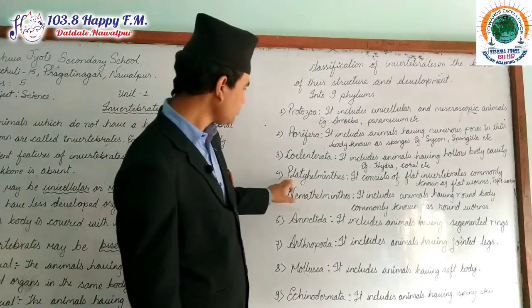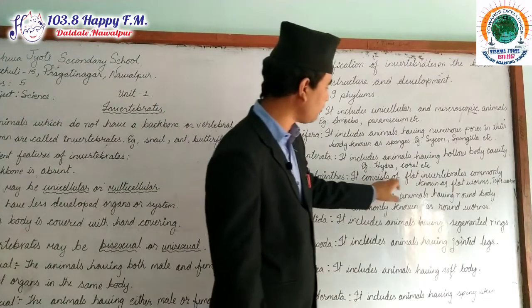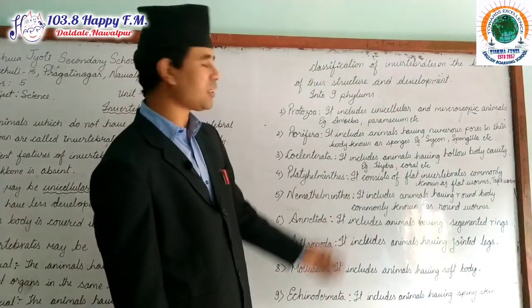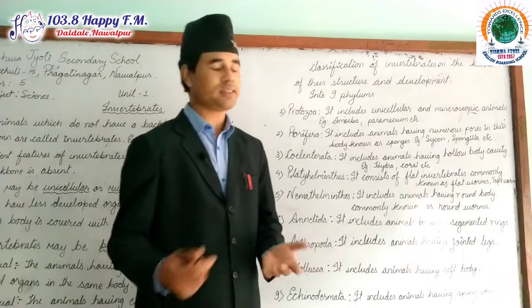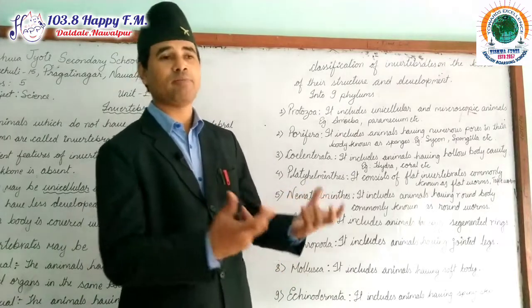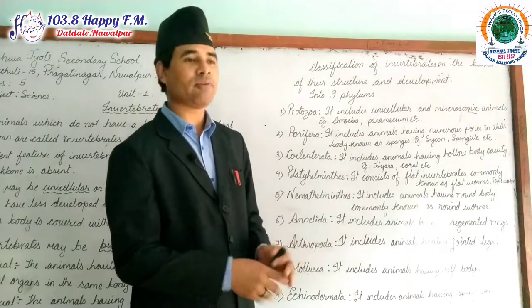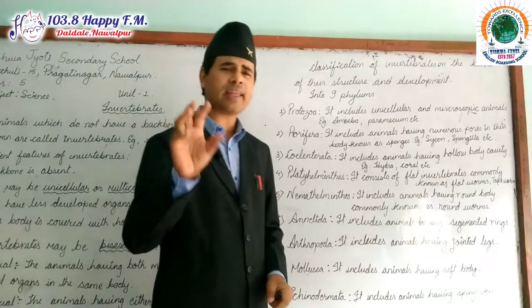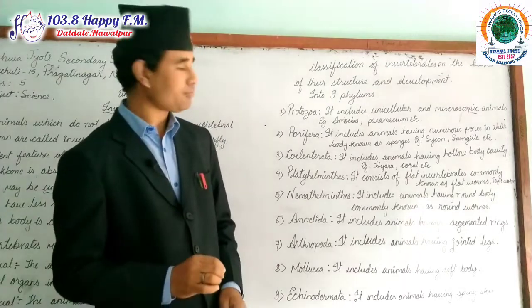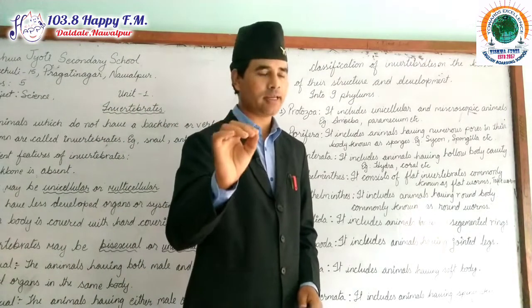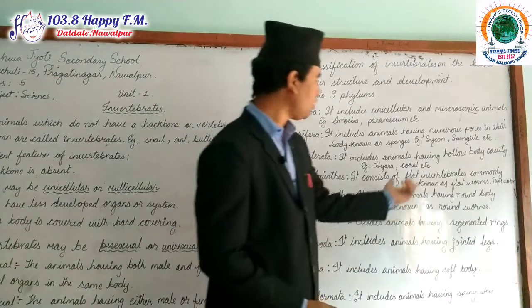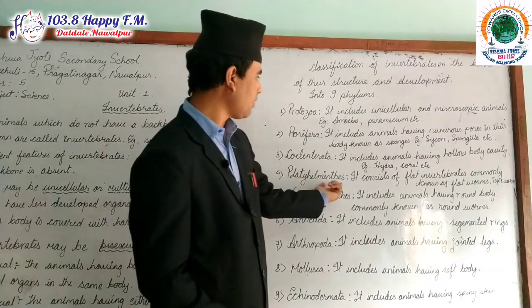Now here next one, Platyhelminthes. Platyhelminthes consists of flat invertebrates commonly known as flatworms. Now flatworms are very common to us. We know, students, that flatworms are basically parasites. Parasite means they are hosted in the body of vertebrate animals. They are found inside the intestine of animals, even in human beings also we can see it. Examples are very simple. Tapeworm, this is a very common one, and liver fluke, especially in the liver of pig. We commonly find liver fluke. These are the examples of Platyhelminthes.